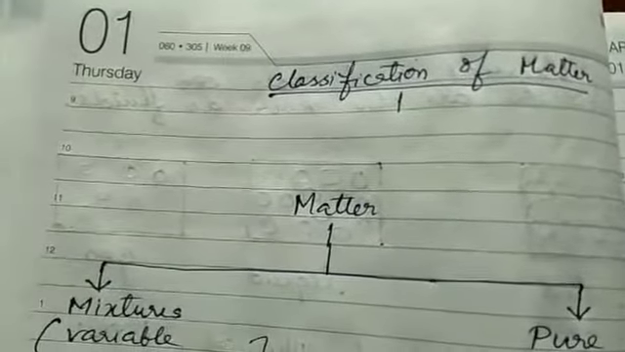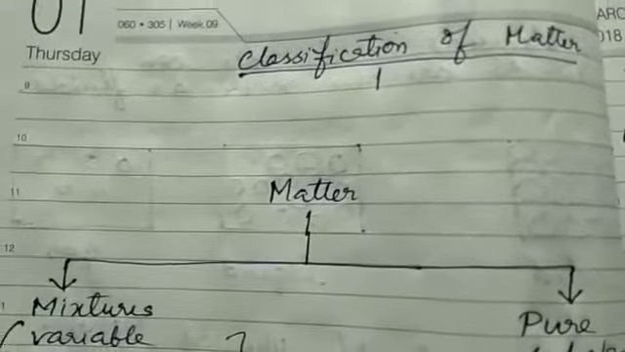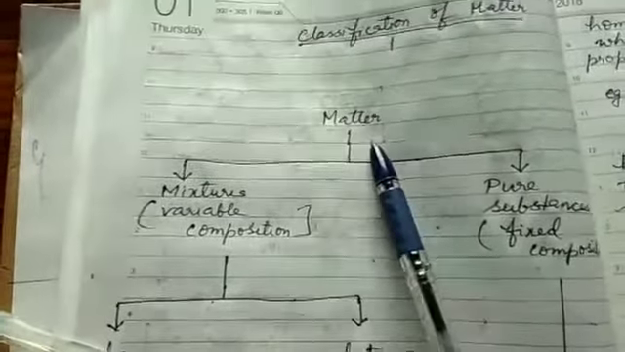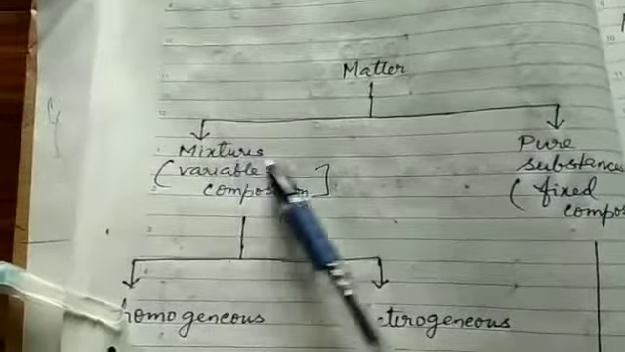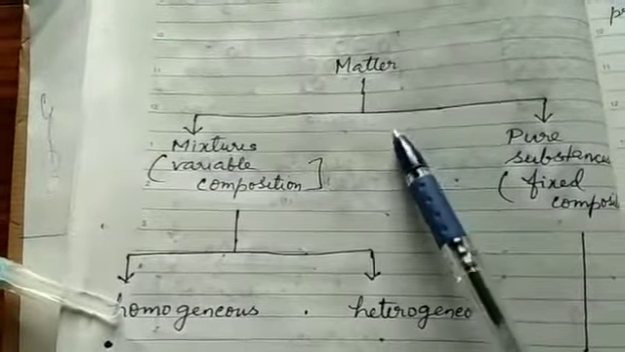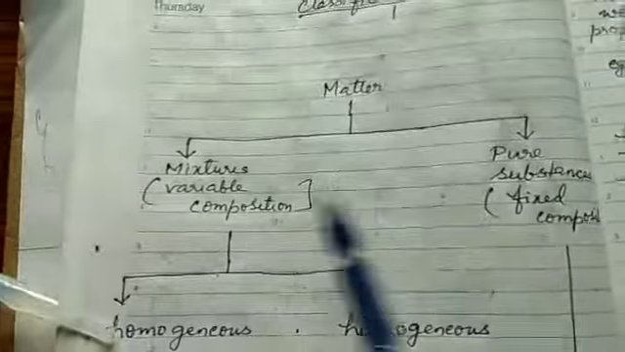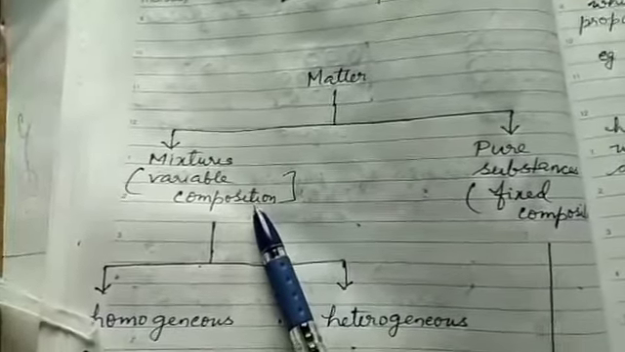Now we come to the next topic, which is classification of matter. Now we have studied what is matter, and what are the three physical states in which matter can exist. So this also you had studied in class 9th. Matter can be classified as pure substance or impure substance. Impure substances are also known as mixture. Now what is the basis of this classification? The basis of the classification is the composition. If a substance has a fixed composition always, it is known as pure substance, and if it has variable composition, it is known as mixture.